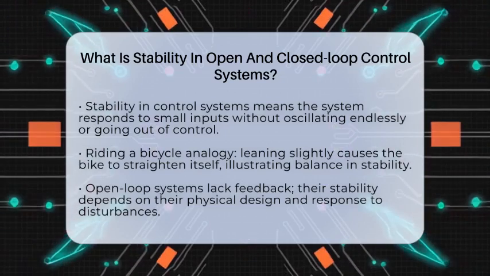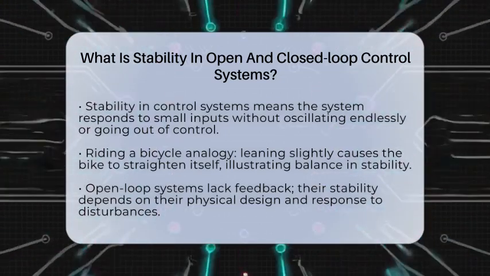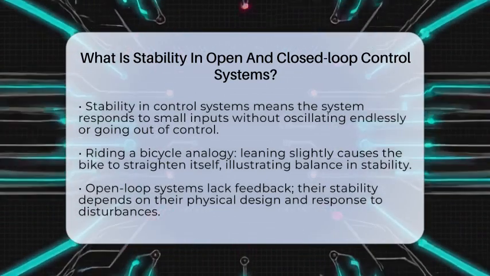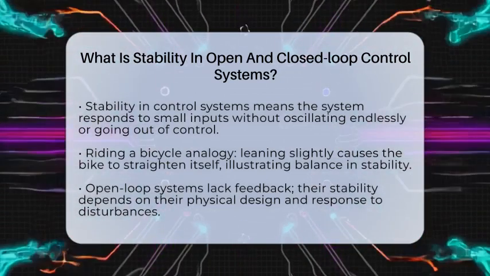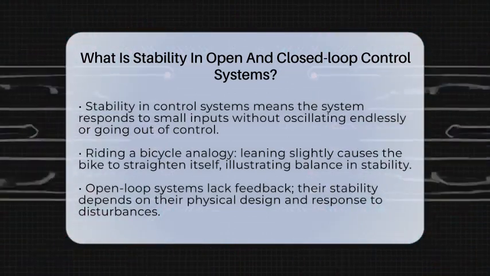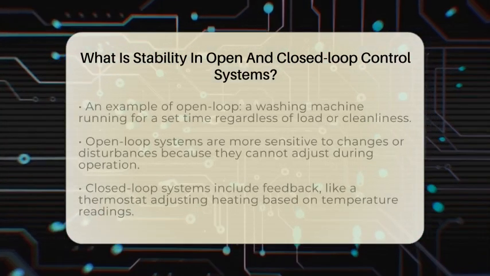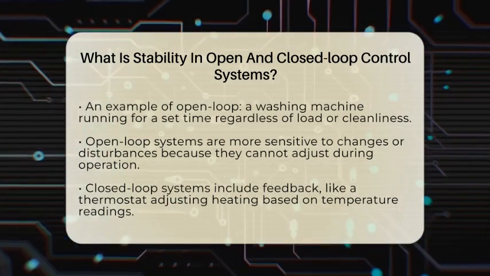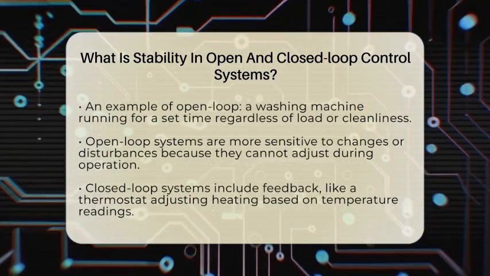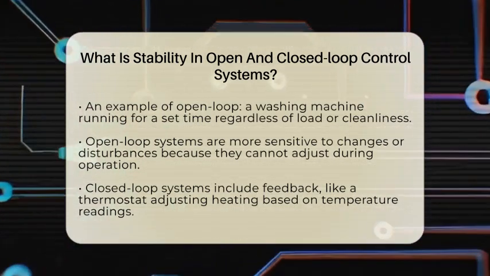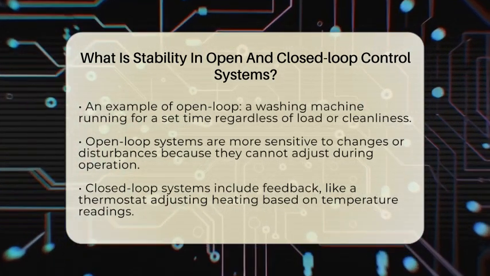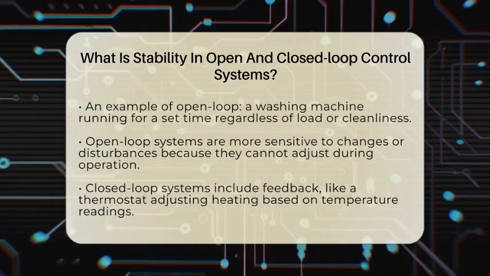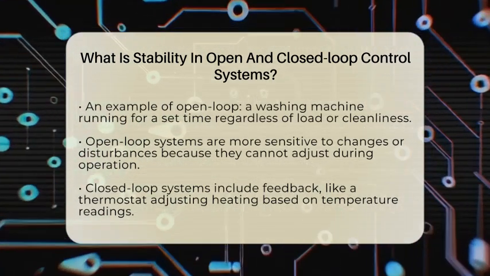In an open-loop control system, there's no feedback to correct what's happening. Think of a washing machine that runs for a set time regardless of how clean the clothes are. Its stability depends on how it was built. If the machine's parts respond naturally without causing runaway behavior, it's stable. But if something changes, like the load size, the system might not handle it well and could become unstable. Open-loop systems are more sensitive to disturbances because they don't have a way to adjust on the fly.